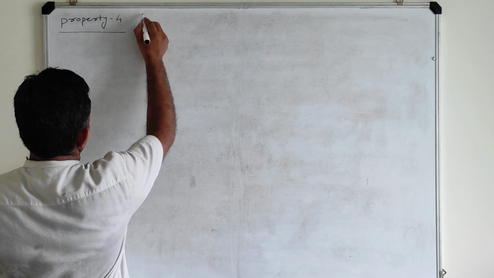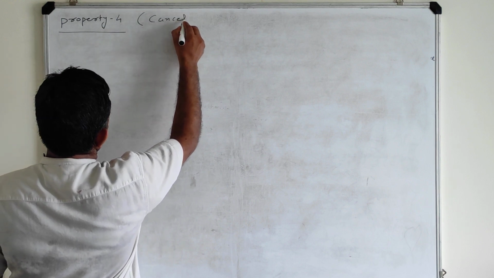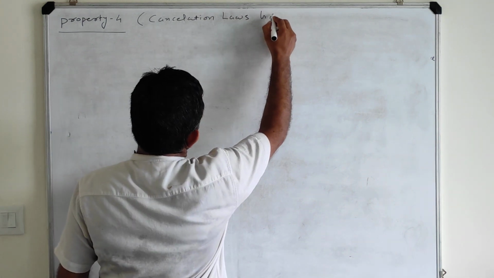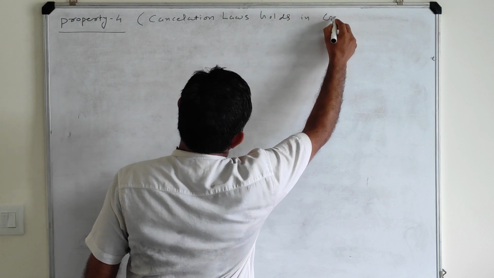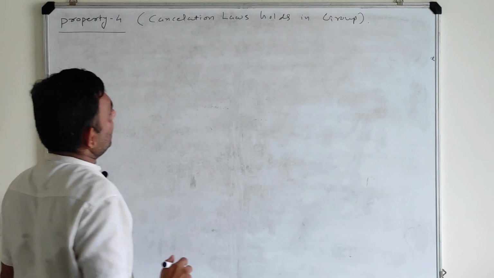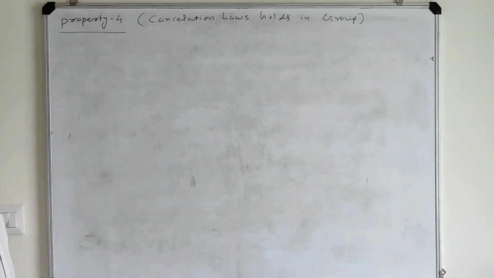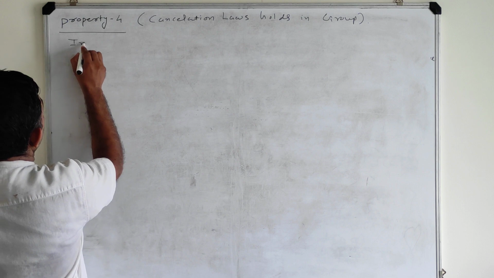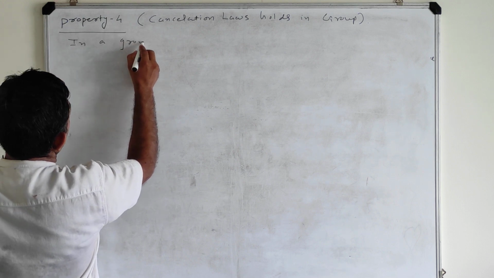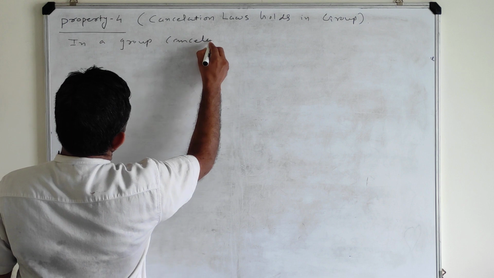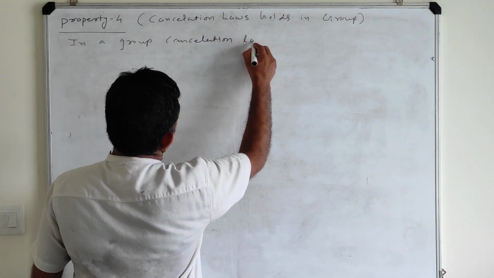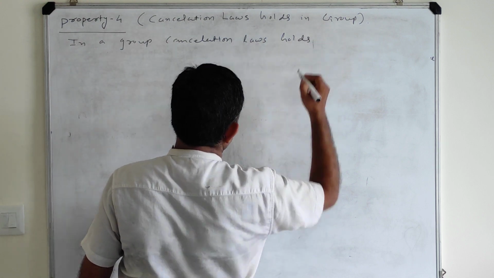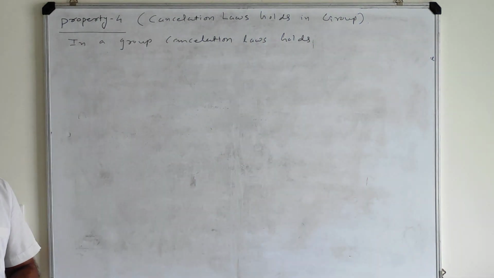Let me give the name of the property: cancellation laws hold in a group. So the statement will be like this: in a group, cancellation laws hold. Prove that in a group cancellation law holds.